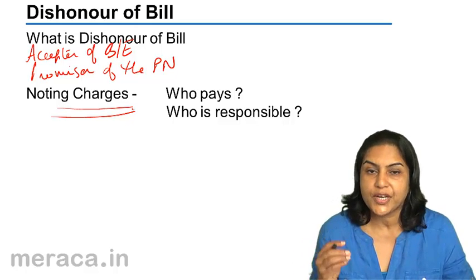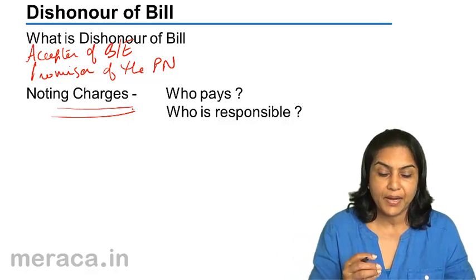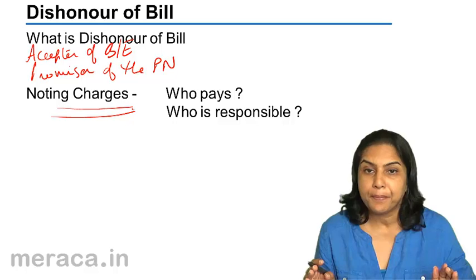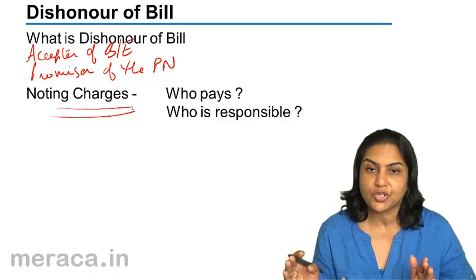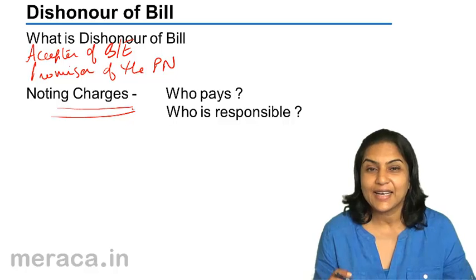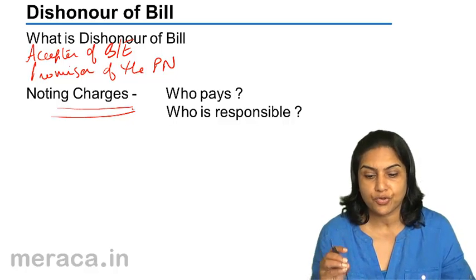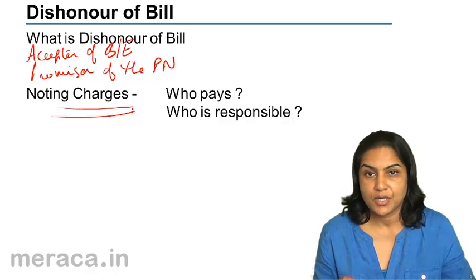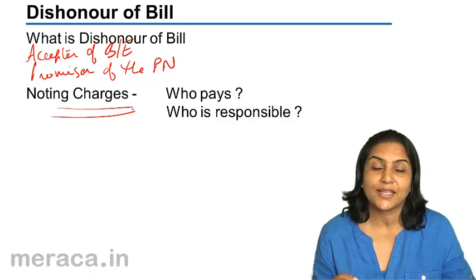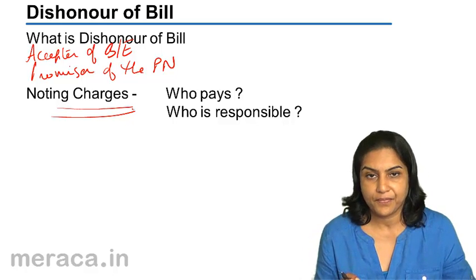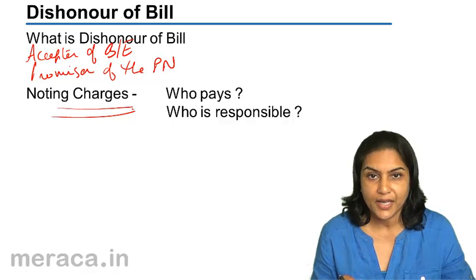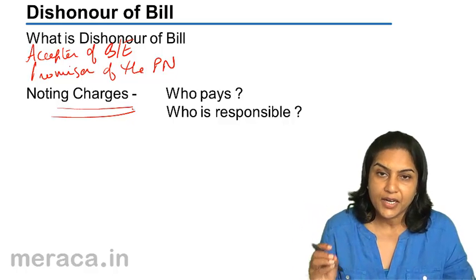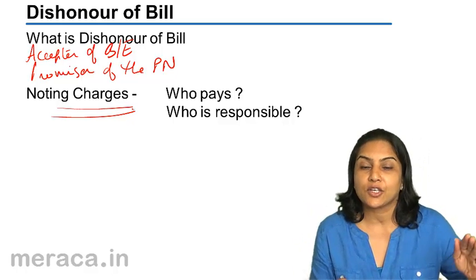Now, when a bill is presented for payment and payment is not made, it is dishonour of a bill. And a bill of exchange or a promissory note is a legal document, a financial instrument. But if the person is able to state that the bill was never presented, then he has no liability. If X presents the bill to Y and Y does not honor the bill, X can go to court.